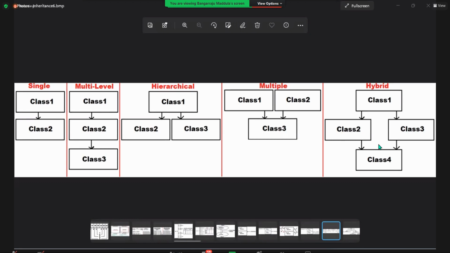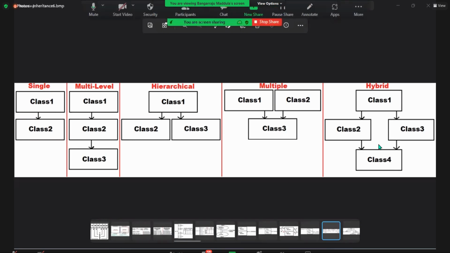Now, are you clear? Did you understand the types of inheritance now? Now I'm telling you the 5th rule of inheritance. Till now, we never came across multiple and hybrid inheritances, and we will never come across them. So what are you trying to say?